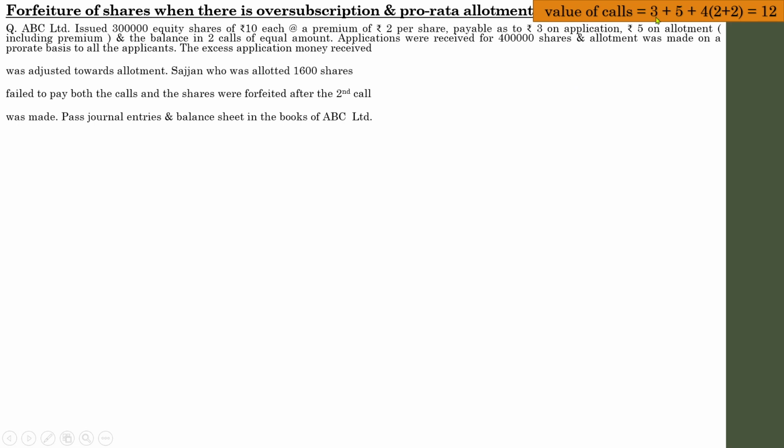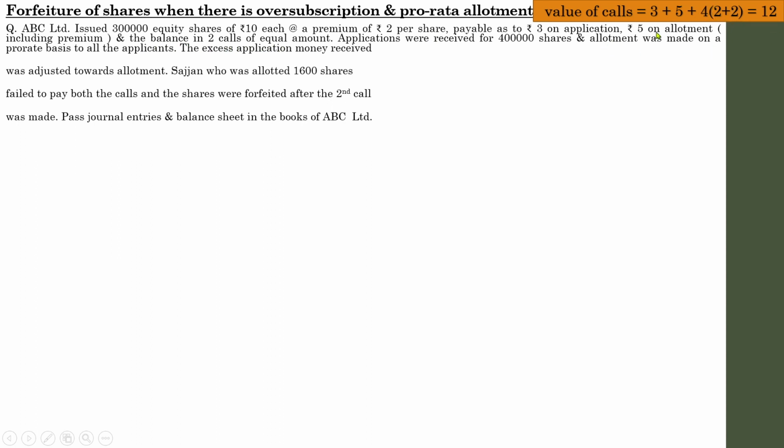So it will be 3, 5, 2 and 2. It is shown in brackets how I got 2. The difference amount is 4, and it is said that the balance is divided into 2 equal amounts. So the balance amount is 4 and it is divided into 2 equal amounts.